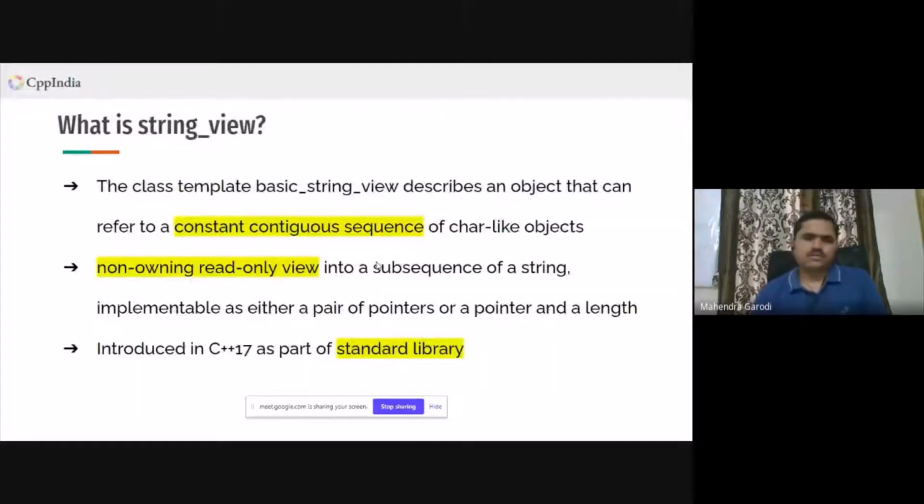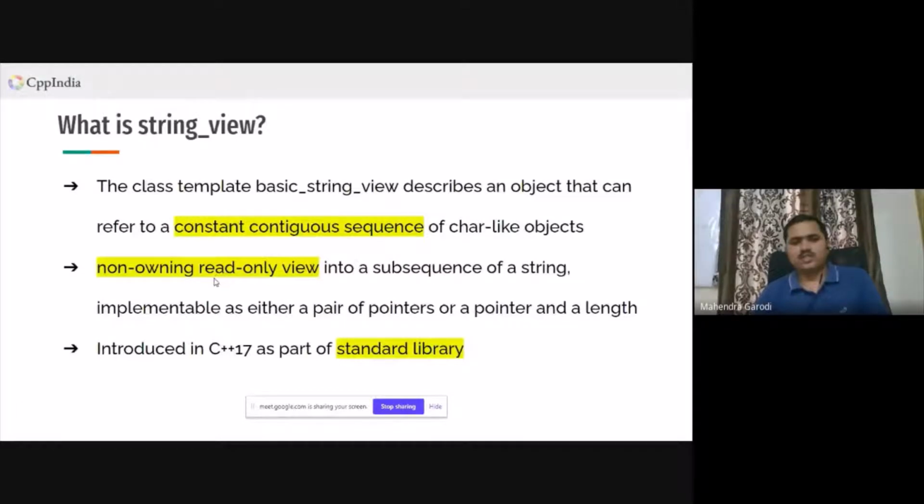So now let's look into what is string view. This is the definition which I have taken from CPP reference. It reads: the class template basic_string_view describes an object that can refer to a constant contiguous sequence of char-like objects. This is an important thing here. It should be a constant contiguous sequence, right?